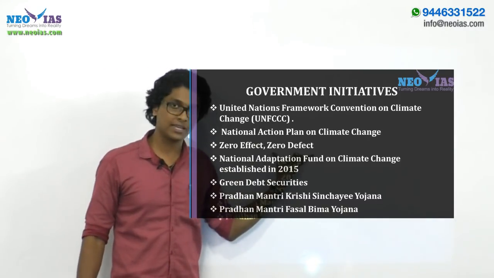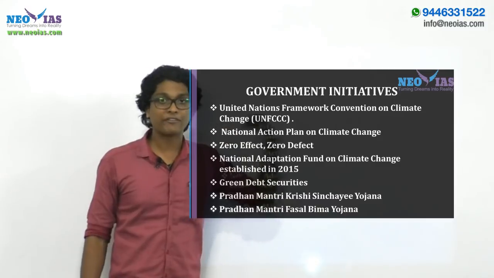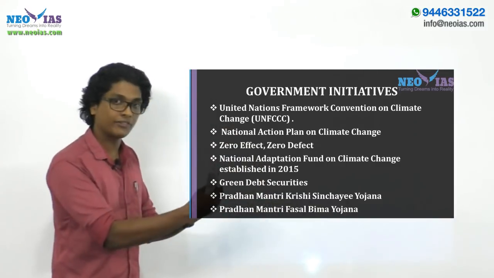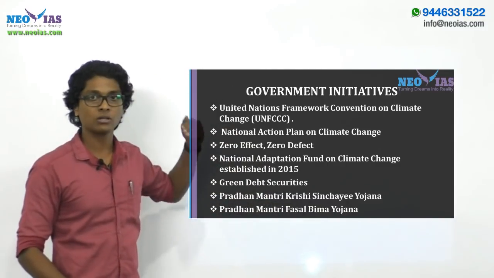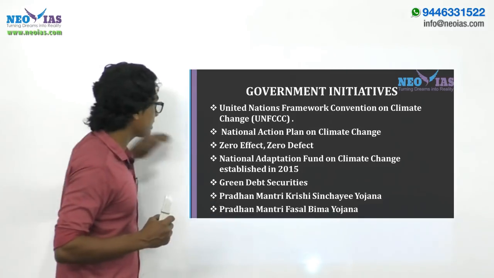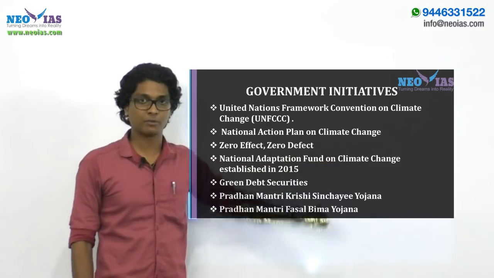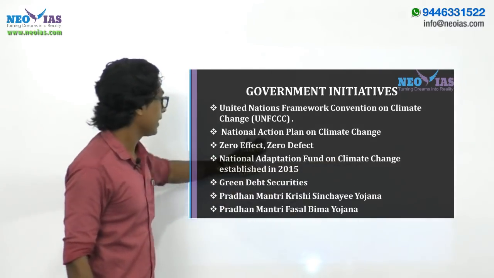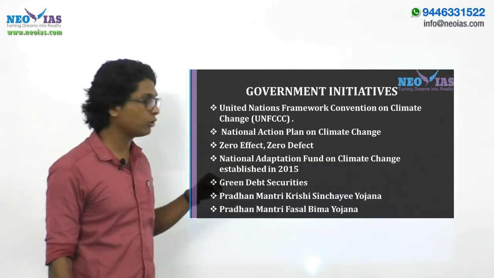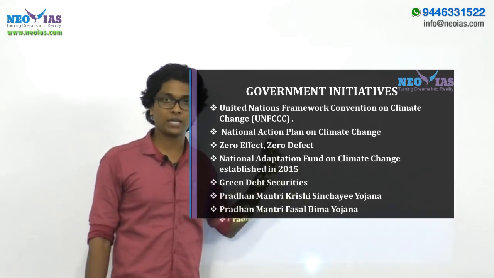And zero defect means more efficient things, so more efficient and less impact on the environment. This is the idea behind the zero effect and zero defect policy of the government, right? Mainly they are trying to incorporate this policy into small and medium enterprises.